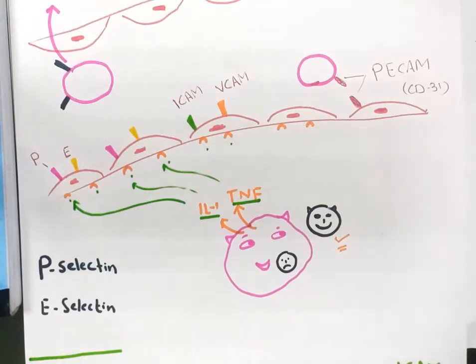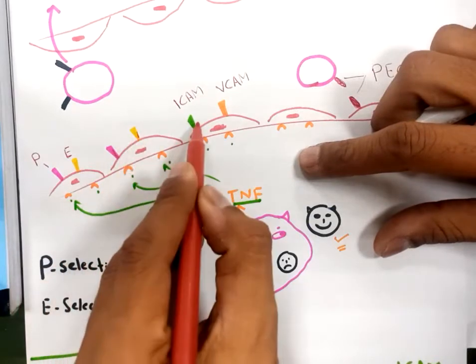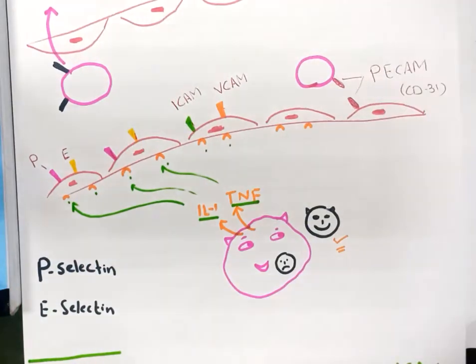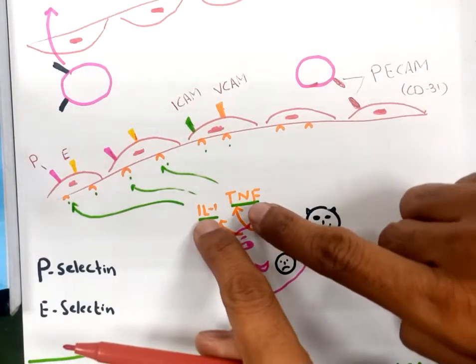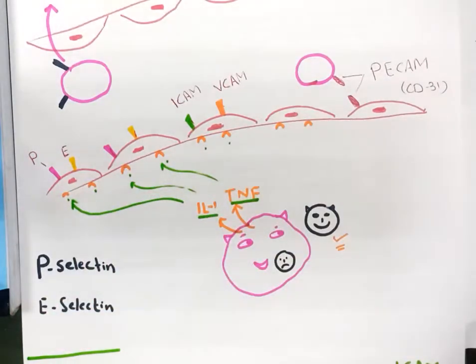Activated means they will start expressing certain proteins on their surfaces. These proteins were not initially present. They will start expressing on the surface of the endothelial cell when they get activated, after the attachment of these cytokines to the receptors of the endothelial cells.